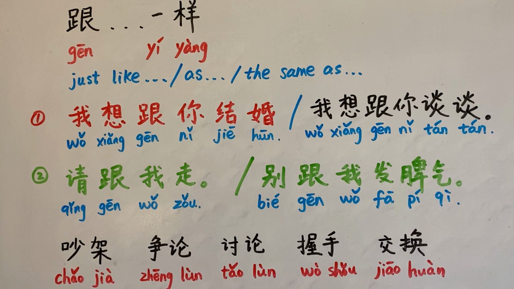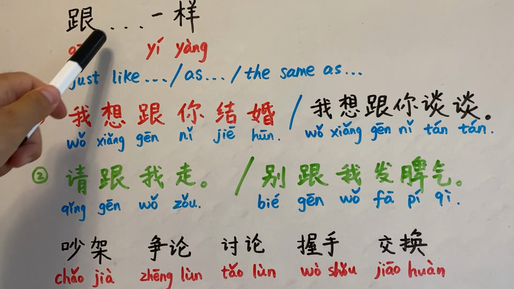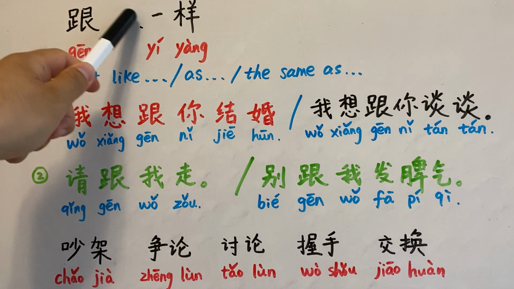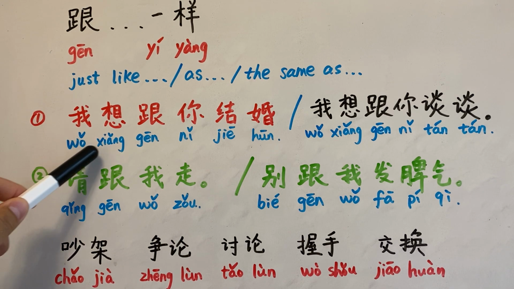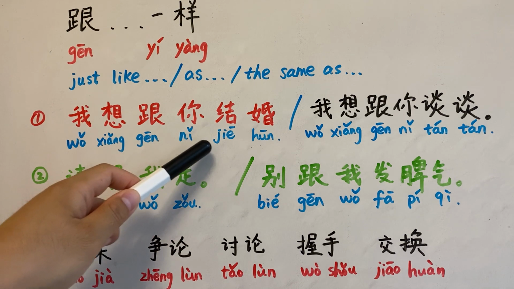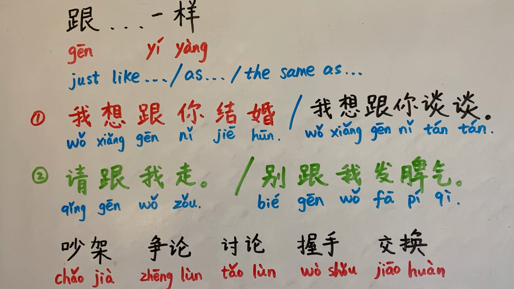But before we jump into this sentence pattern, I want to discuss with you what kind of components, what kind of part of speech, follow this 跟. Right? What kind of things we add to the middle part of the sentence pattern. So the first sentence, as we can see here, 我想跟你结婚。